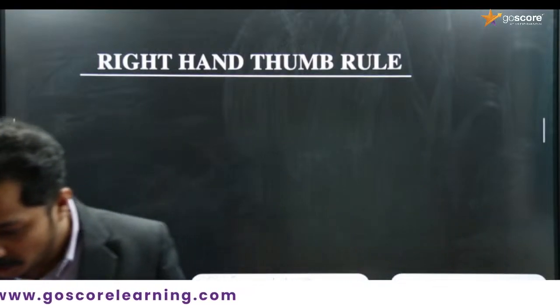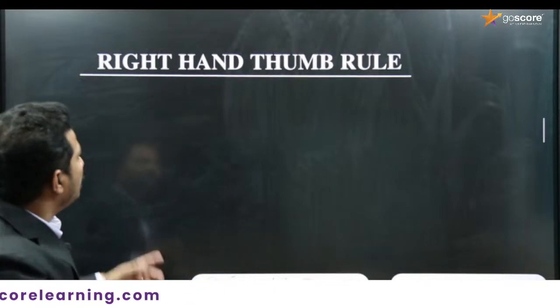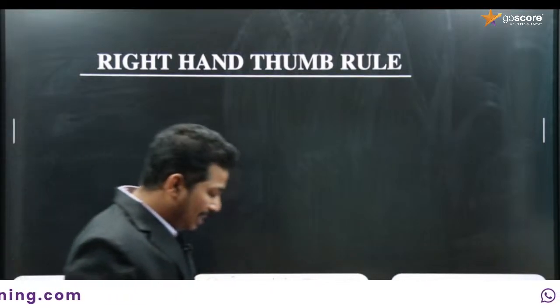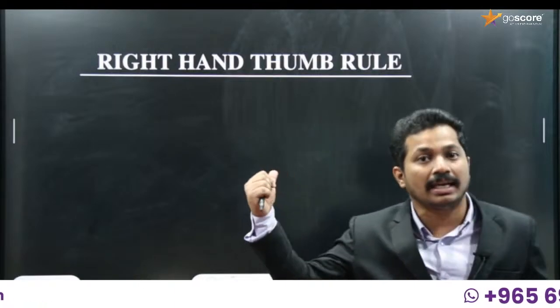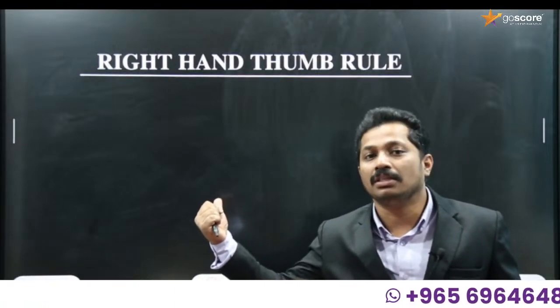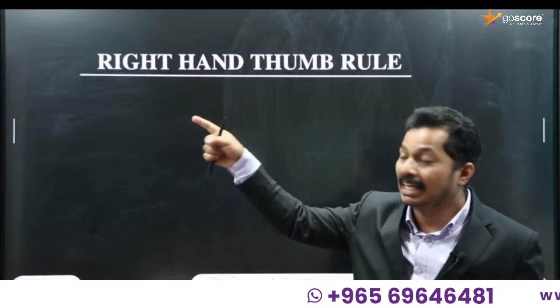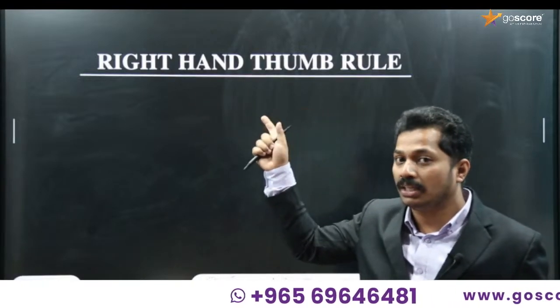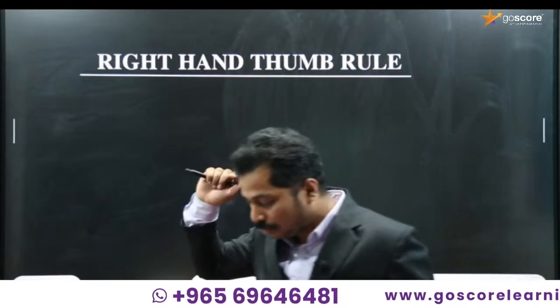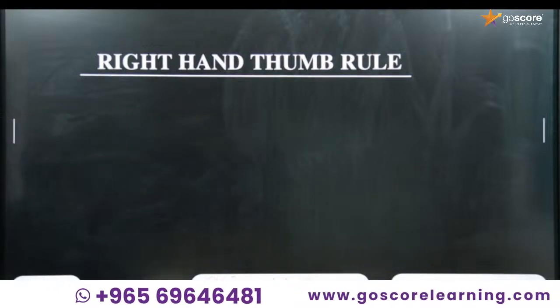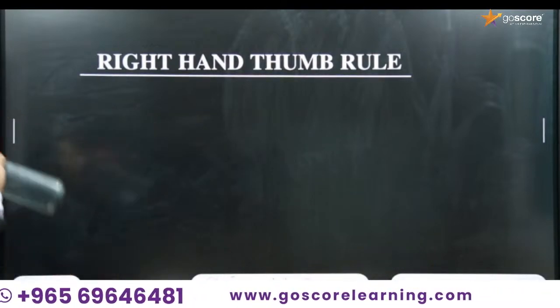Let me see. Those who remember the way we use the right hand thumb rule, it is Maxwell's right hand thumb rule. There was a right hand rule by Fleming, but it is not Fleming's right hand rule. It is the right hand thumb rule by Maxwell, and we call it Maxwell's right hand thumb rule. So, anybody remembering this? Anybody? One second.